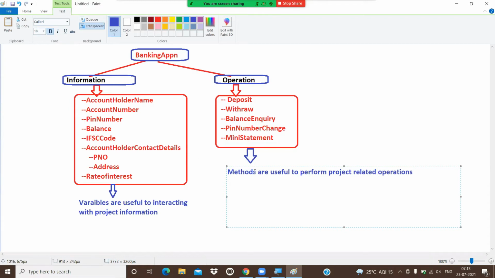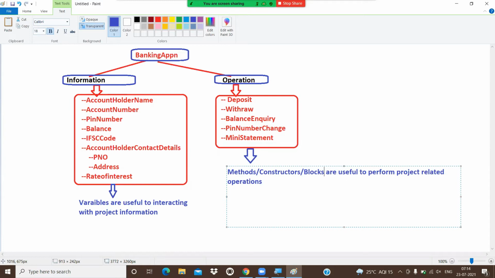we have some other programming elements also, but mainly the methods concept. 90% of the code we write is within methods. But we have other concepts also. What are those? Constructors. Another one is the blocks concept. So there are three concepts which we have in the Java programming language to perform operations.